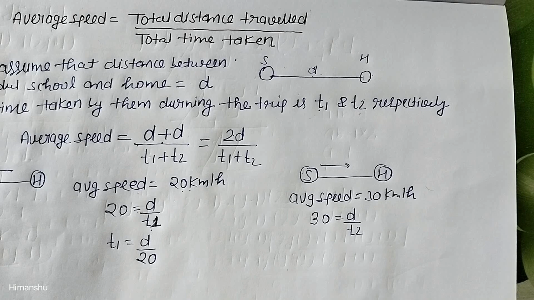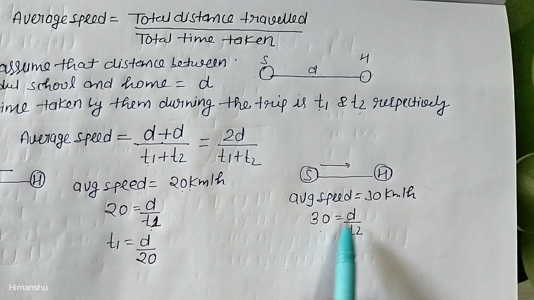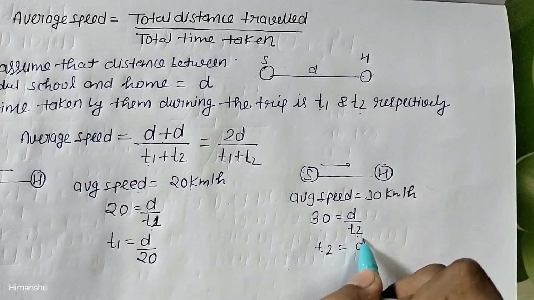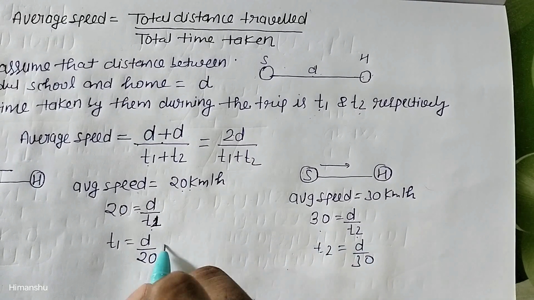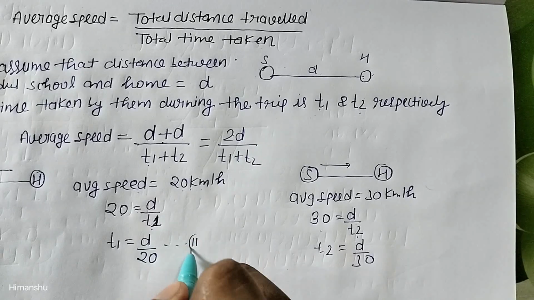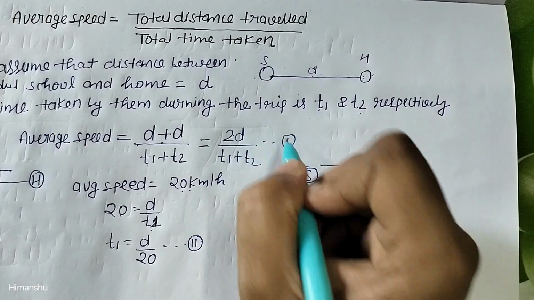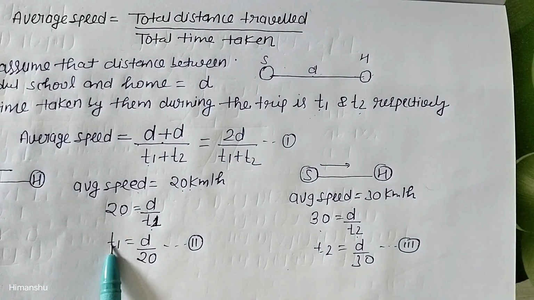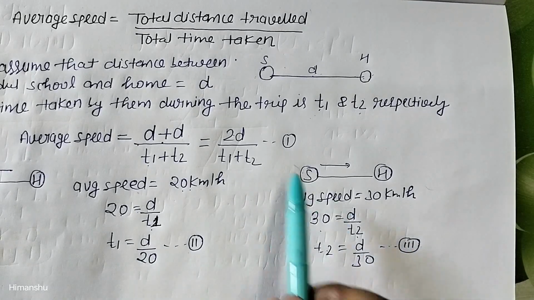Now during the return trip from school to home, if we calculate T2 from the average speed formula, then it will become 30 is equal to D by T2. So from here we are getting T2 is equal to D upon 30. This is our equation number 3, because equation number 1 is this one, and this is equation number 2. If we put the values of T1 and T2 from equations 2 and 3 in equation 1, then what will we get?